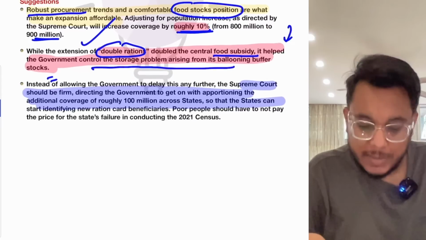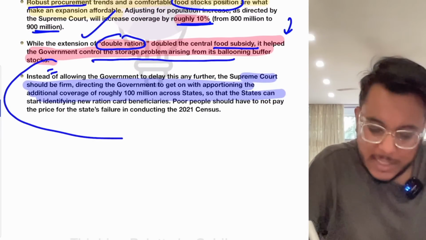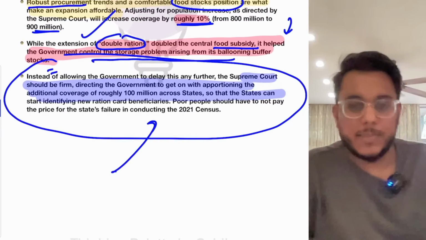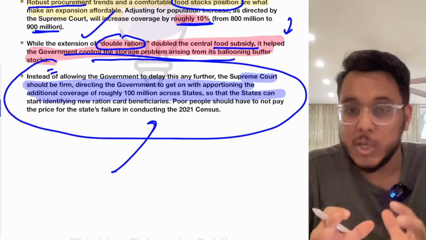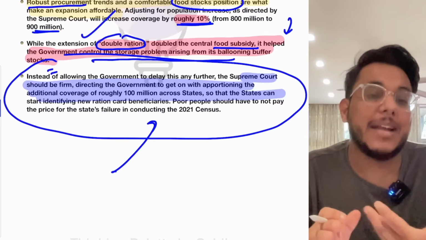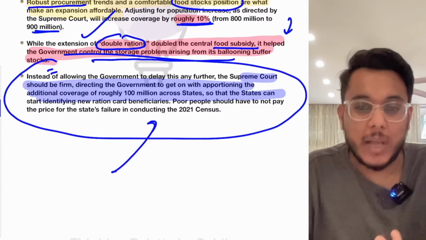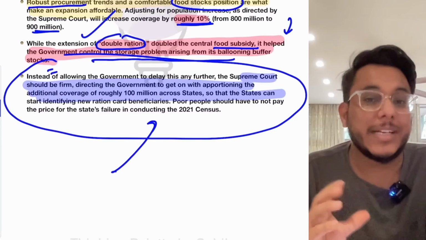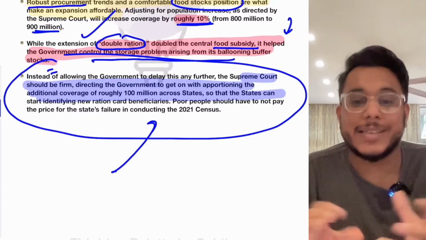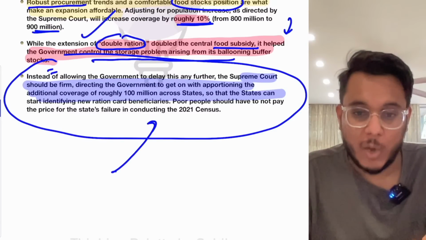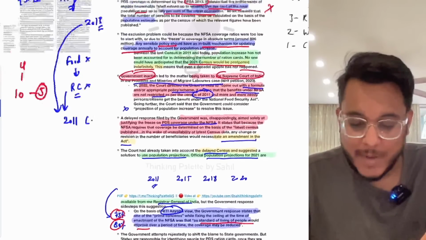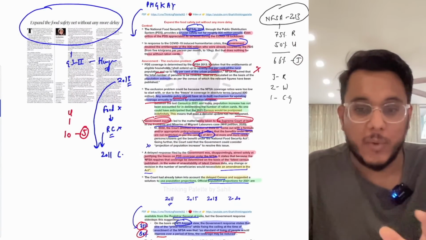Then moving on. After that, the next suggestion that is coming here is that actually the Supreme Court needs to be very much rigid. The Supreme Court needs to direct, and here if needed, the Supreme Court can also use Article 142, under which the Supreme Court gets an extraordinary power. Okay, so that is something that needs to be done. Now guys, that is all about it. I hope that you have understood it, and now we'll move to the next article.